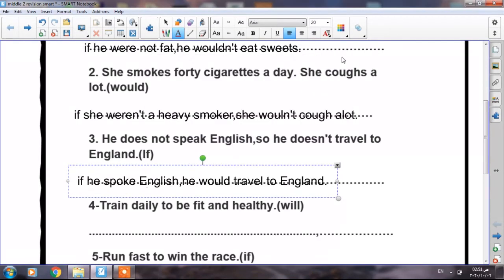Okay, so what is the structure of the first conditional? If plus present simple, and on the other side will and infinitive. Let's try to answer this one. If you train daily, you will be fit and healthy. Okay, let's write it.